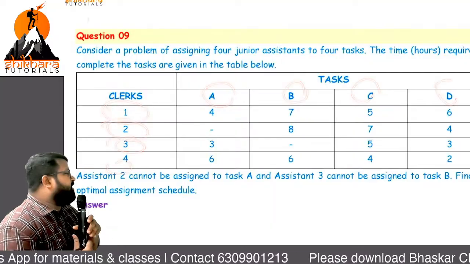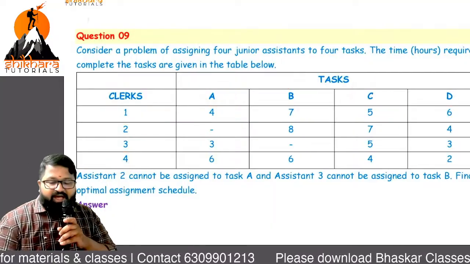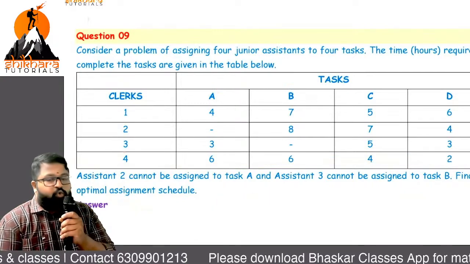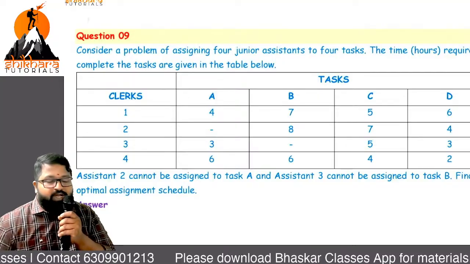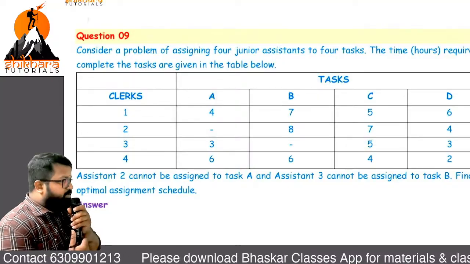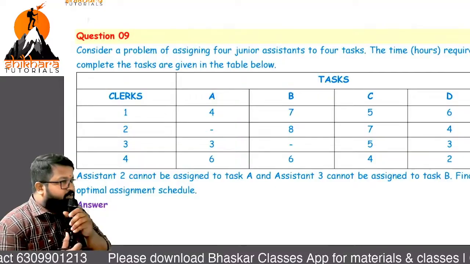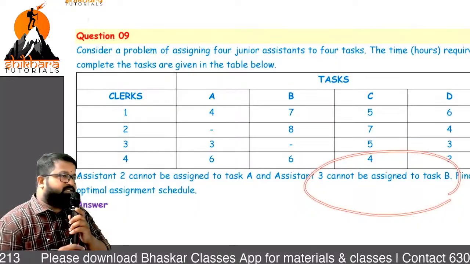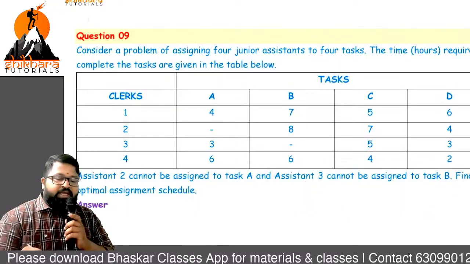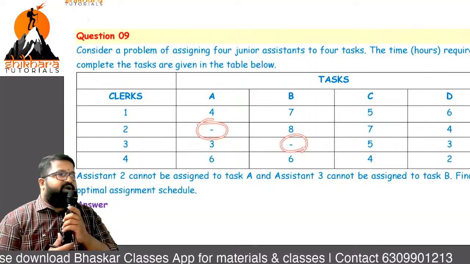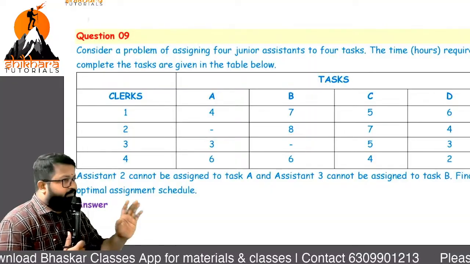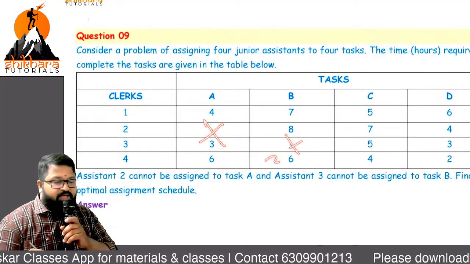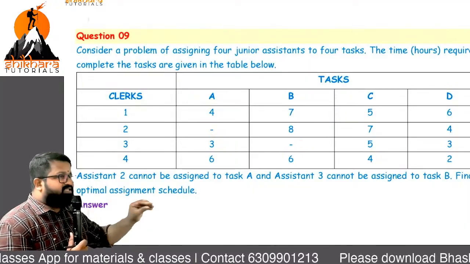But the special point is the last sentence, which is important. Assistant 2 cannot be assigned to task A, and assistant 3 cannot be assigned to task B. Here he has given a hyphen, but for your convenience you can use the letter M. That zone is a restricted zone, restricted to the assistant.